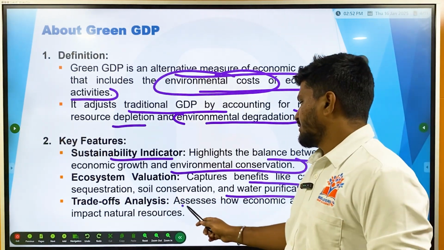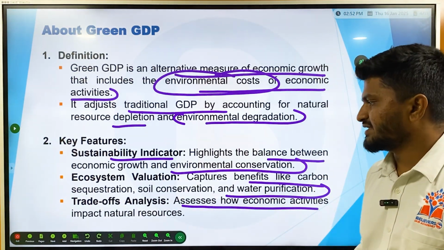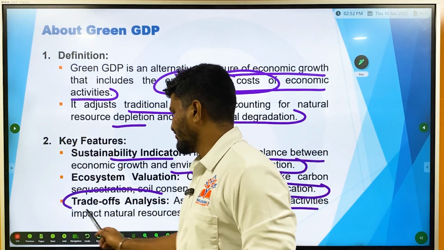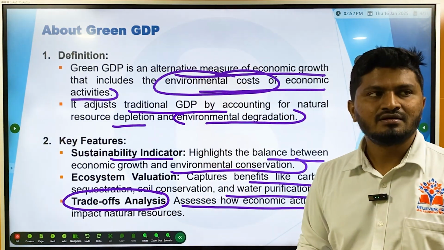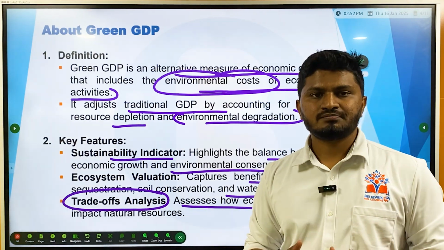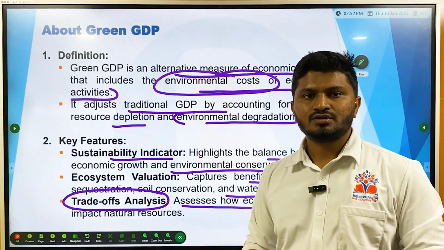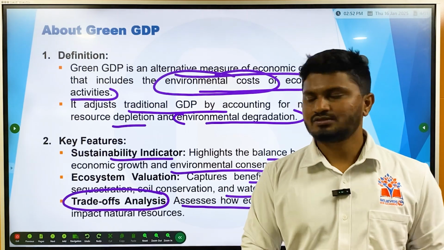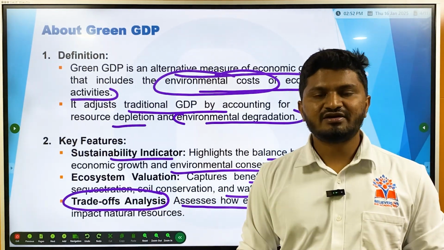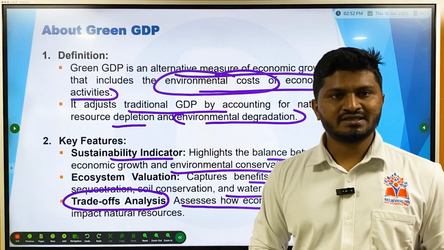Then it assesses how economic activities impact natural resources. It also has a trade-off analysis. Trade-off in the sense that, for an economic activity, you are trading off an environmental resource. To get one thing, you have to trade off something else. So in this case, the environmental resource is being traded off for economic gains.